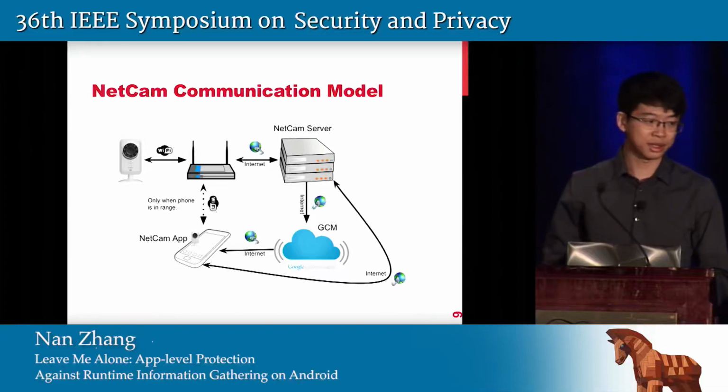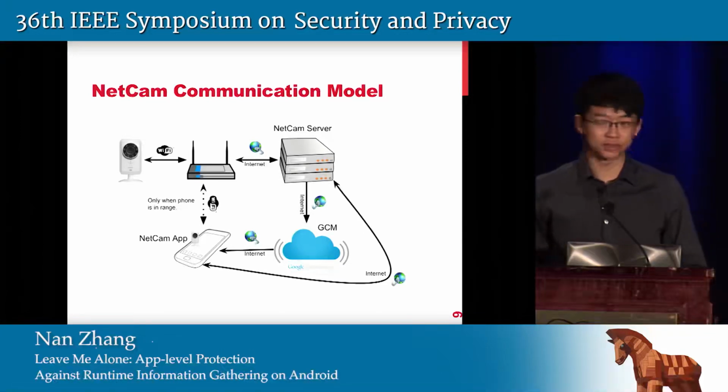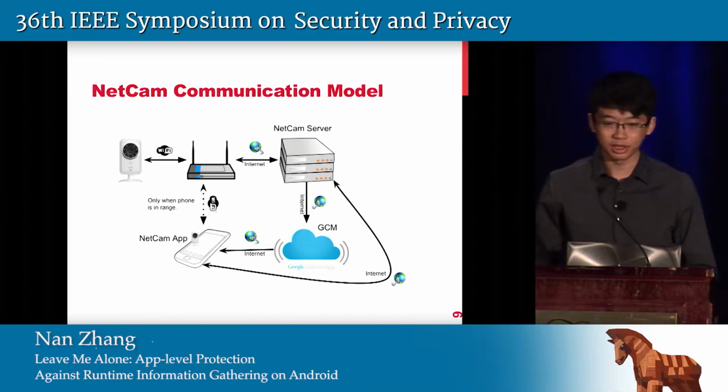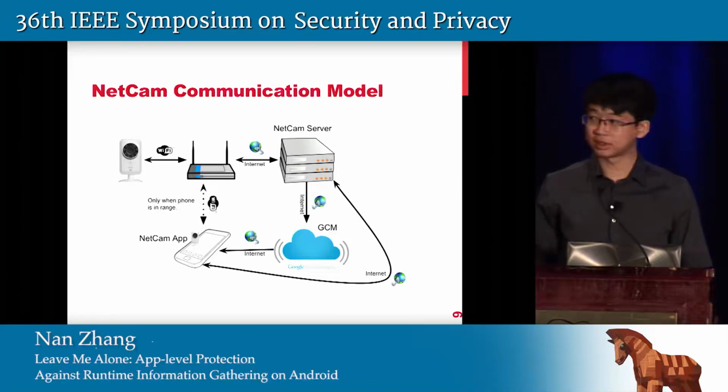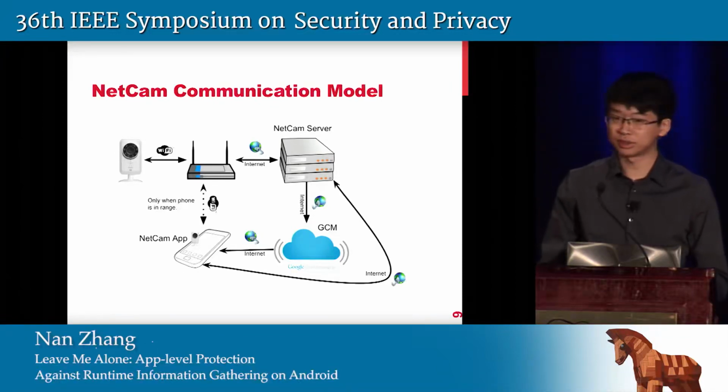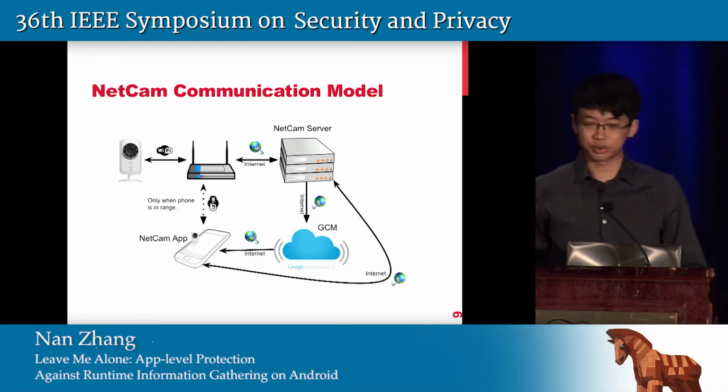The controller app on the phone will talk to the NetCam either directly through the home router or through the public internet if the user is not at home. Whenever the NetCam wants to send a message to the controller app, it goes through the NetCam server, then the message is forwarded to Google Cloud Messaging, and finally pushed to the user's phone.